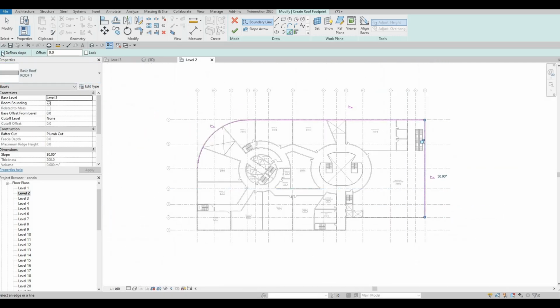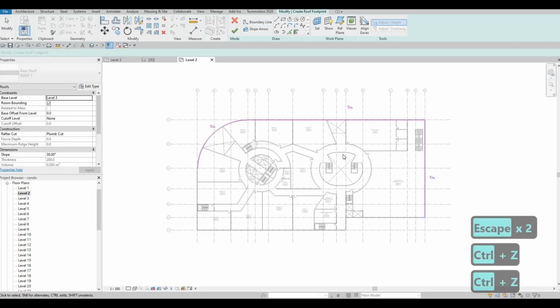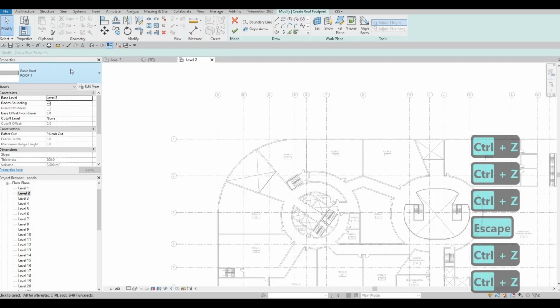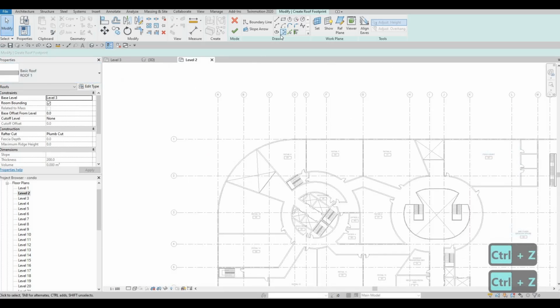And you want to make sure that the fine slope is unchecked. So right here, we need to undo what we've done before we click anything. So pick level 3 and then uncheck the fine slope.